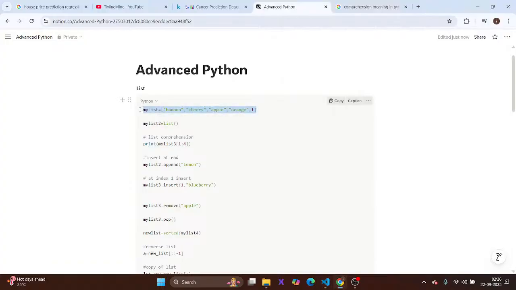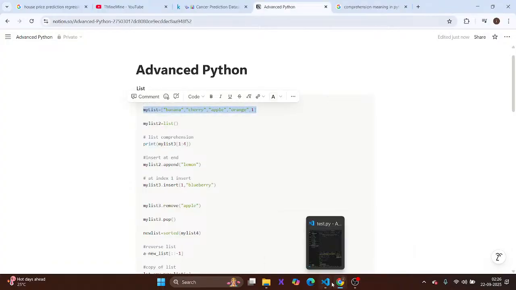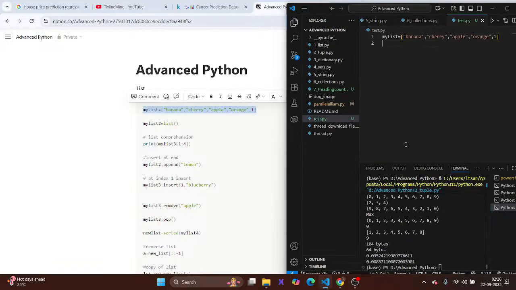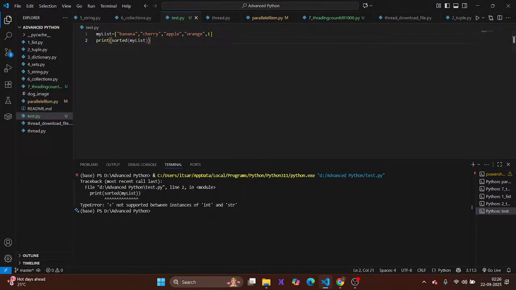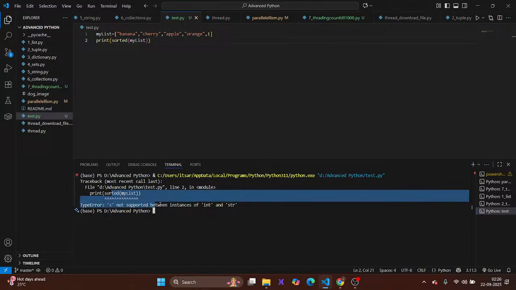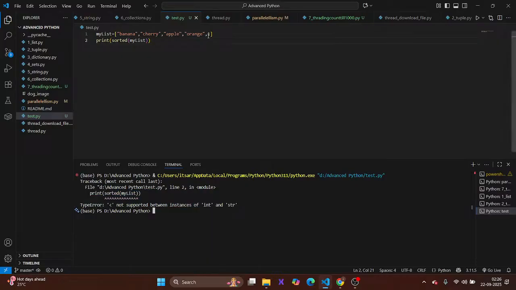We will copy it, paste it, and then print sorted my list. Now let's guess what happens. It is showing not supported between instances of int and string, so it has both int and string, and this error is arising.